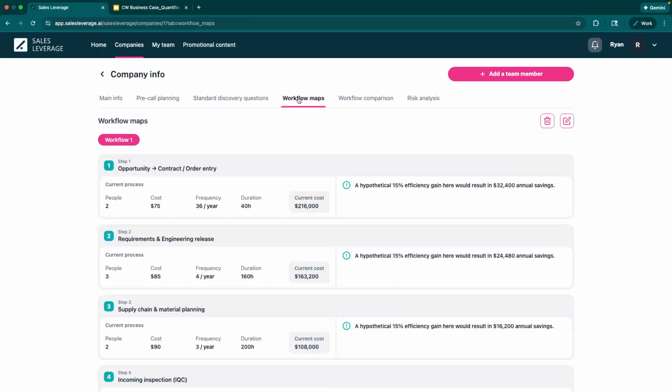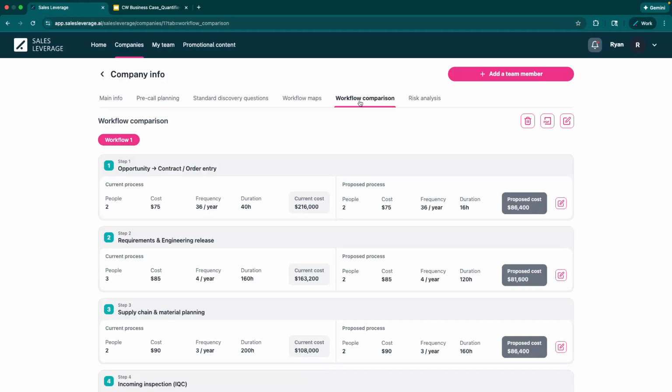And then we'll get into workflow maps. This is like a hidden gem. I'm telling you, if you guys start to understand workflows in your companies and your customers' processes, that's where you can really start to collaborate and consult and advise them on a better path. But you got to understand the business as it stands today, right? And that's what workflow maps help you do. It helps you really unpack their internal process and really turn it around and show it to them. Like, hey, this is where you could be losing money. This is what the inefficiency is costing you, right? Those are things that customers sometimes don't look at their business through that detailed lens.